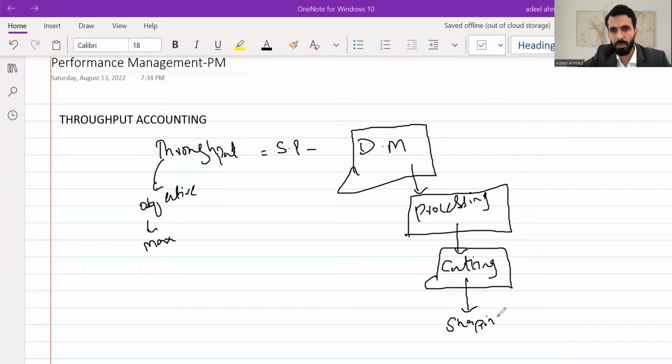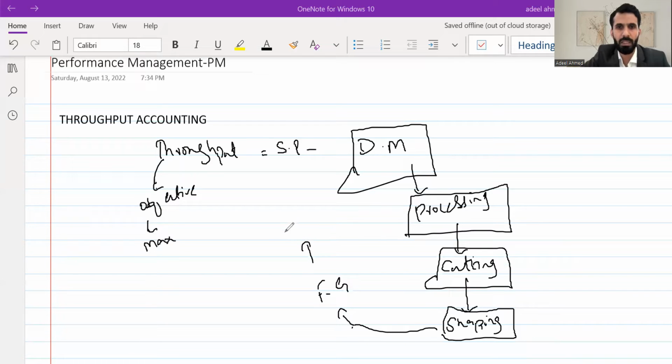So the raw material has to go through these two stages before being converted into a finished good, which could then be sold, and it would help us to generate revenue.